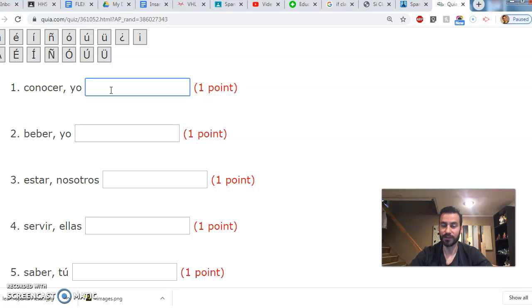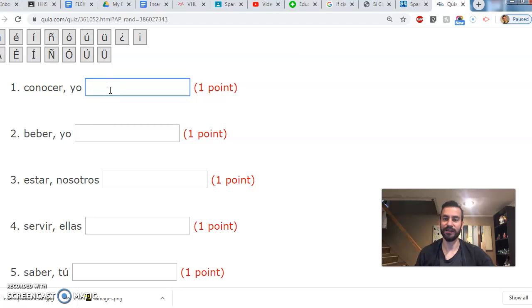Step two, you're going to drop the -ron at the end. And step three, you're going to replace -ron with -ra or the other forms: ras, ra, ramos, rais, ran.